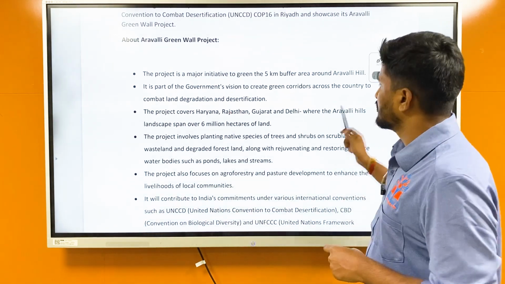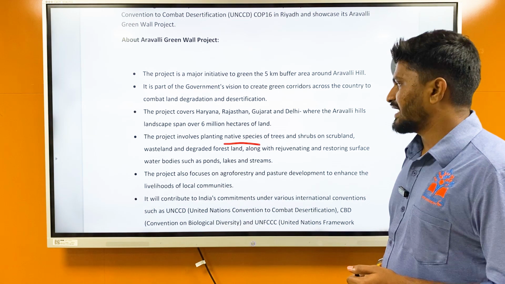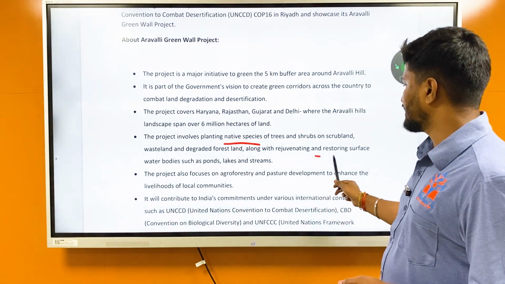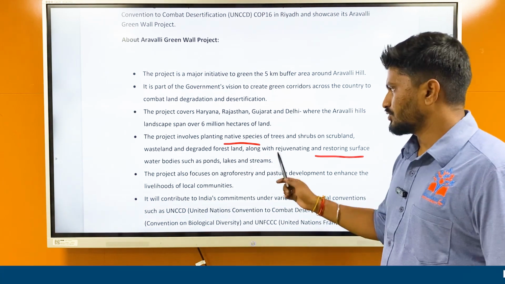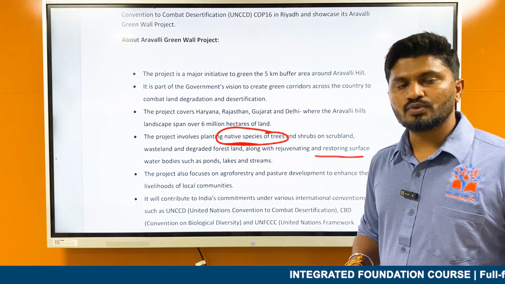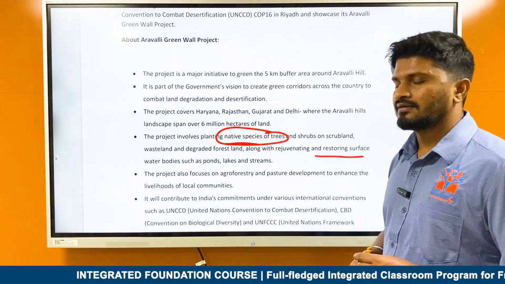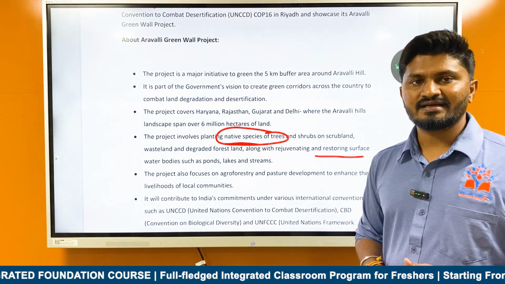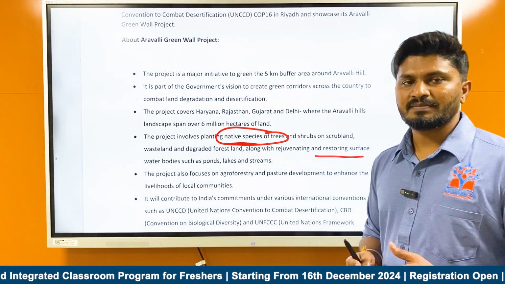The project involves planting native species of trees and shrubs on the scrubland, wasteland, and degraded forest land, along with rejuvenating and restoring surface water bodies such as ponds, lakes, and streams. You should focus on native species of trees. You should plant those trees which are native to the particular region. Mostly in Aravali regions, which is a dry land kind of area, the most common trees are acacia. Those trees will be planted there.